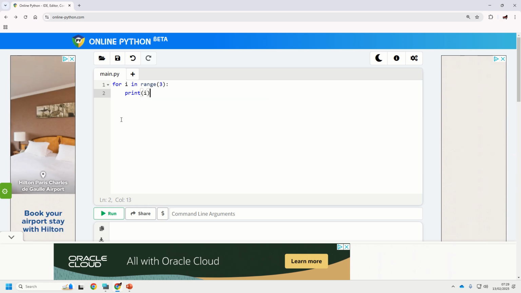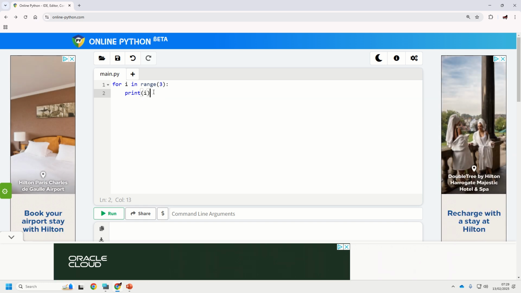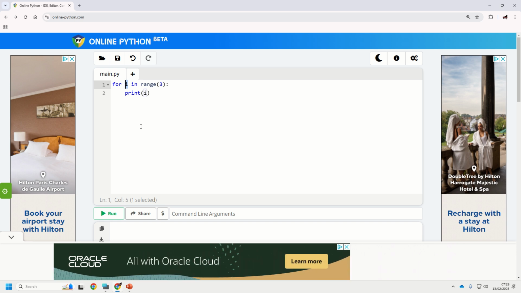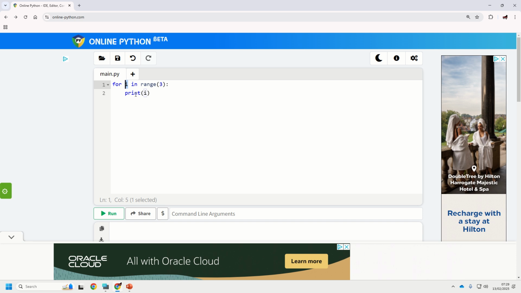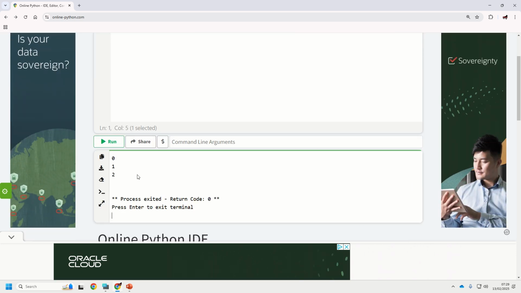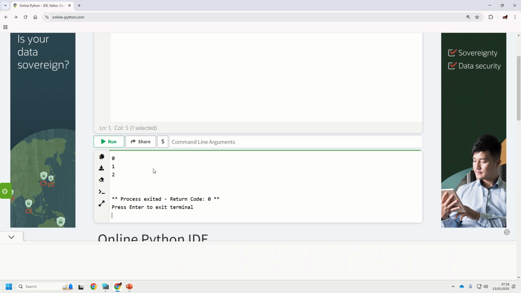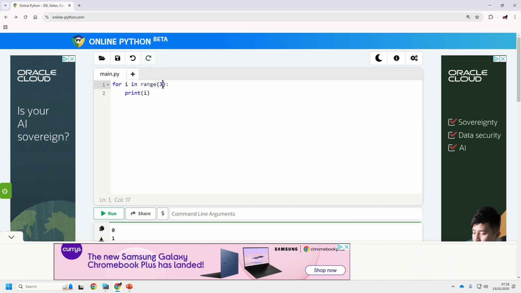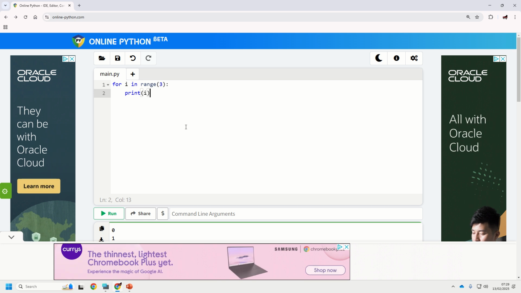Now this is the bit that as soon as you get your head around it and it clicks, it's a really, really useful tool to use. So this variable that you create, it automatically increments. What that means is it automatically increases by itself. So when I run this code, you'll see that it prints out 0, 1 and 2. That's because I've told it to repeat 3 times.